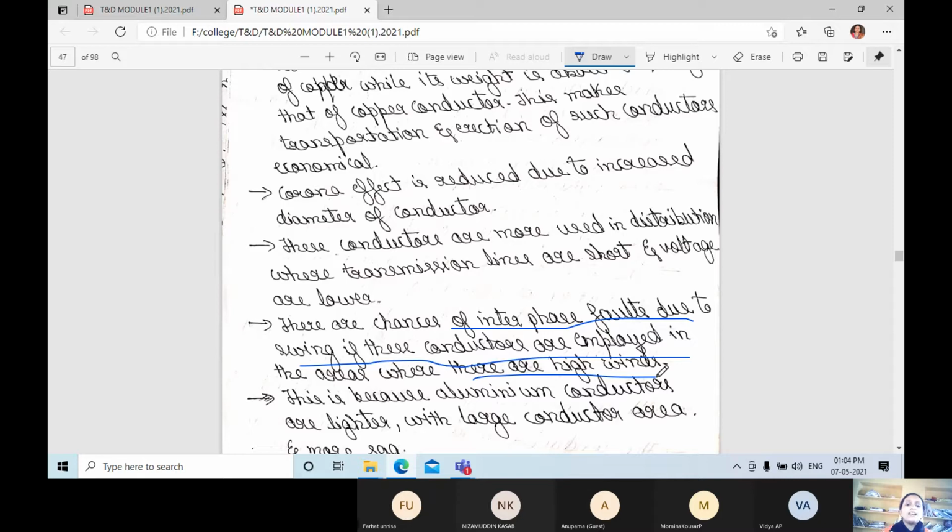This is because aluminum conductors are lighter, with a large conductor area and more sag. These are the advantages and disadvantages.